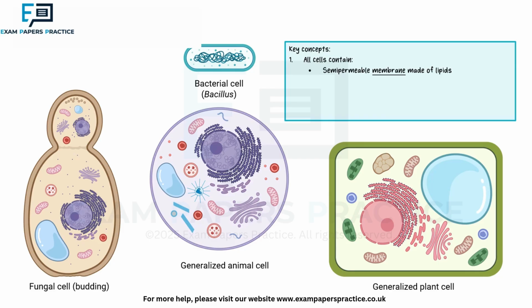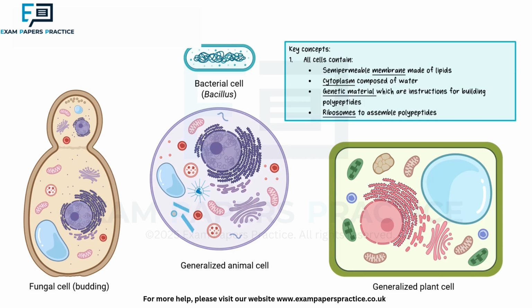Cells have a cytoplasm that is composed mainly of water where chemical reactions like hydrolysis and condensation can take place. All cells will have genetic material which has instructions for building polypeptides and ribosomes to assemble them. These polypeptides then fold into complex three-dimensional structures to form functional proteins.